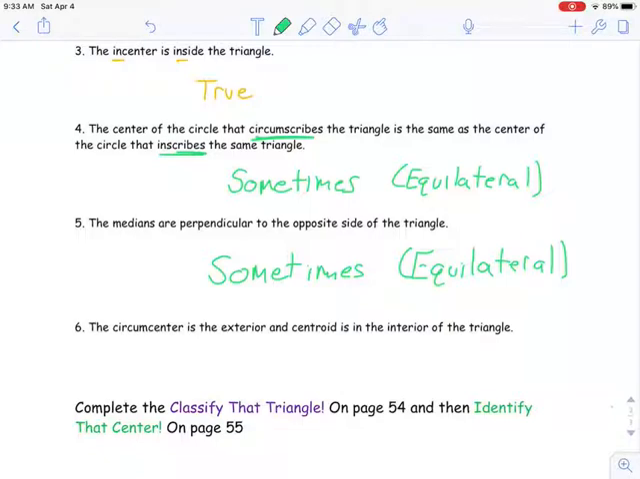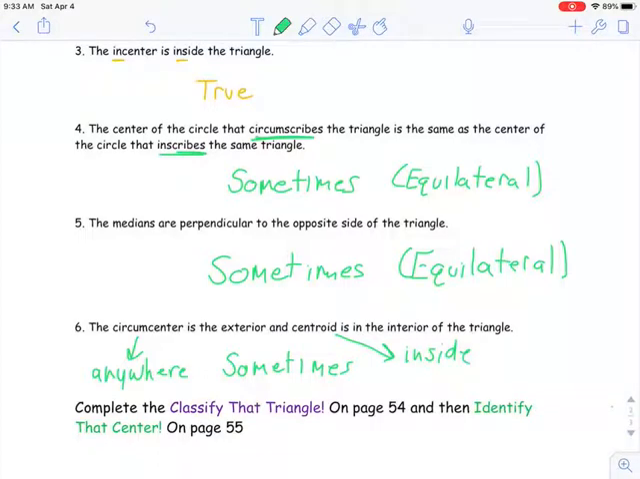All right, the circumcenter is on the exterior and the centroid is on the interior of a triangle. This is sometimes true. Remember, circumcenters can be anywhere. They can be inside, outside, on the side. Centroids, I don't think I said this, can only be on the inside of a triangle. That kind of makes sense.